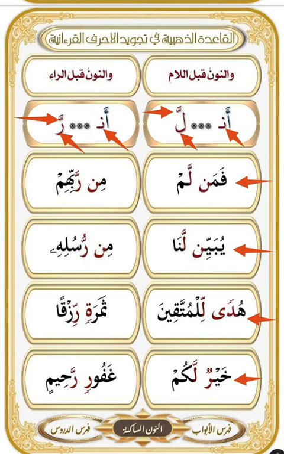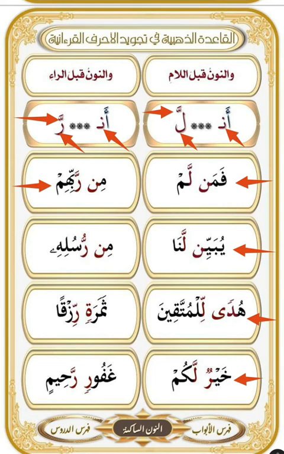An example with نون ساكنة. من ربهم. The mistake is to pronounce it إدغام with غنة. من ربهم. And the إدغام is without غنة. من ربهم.